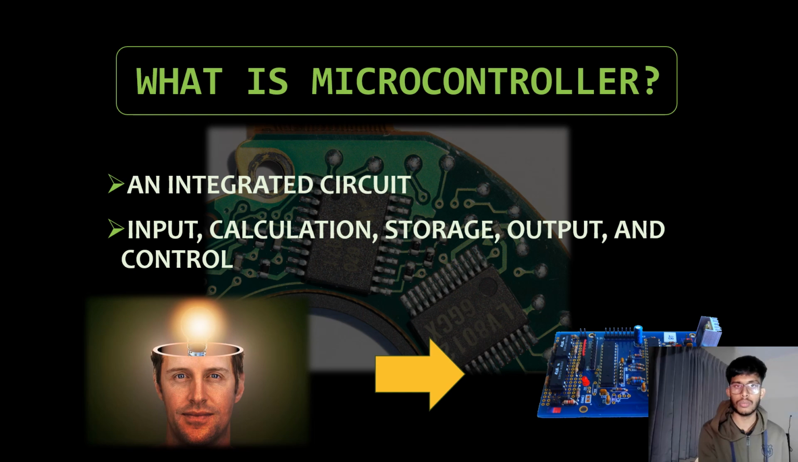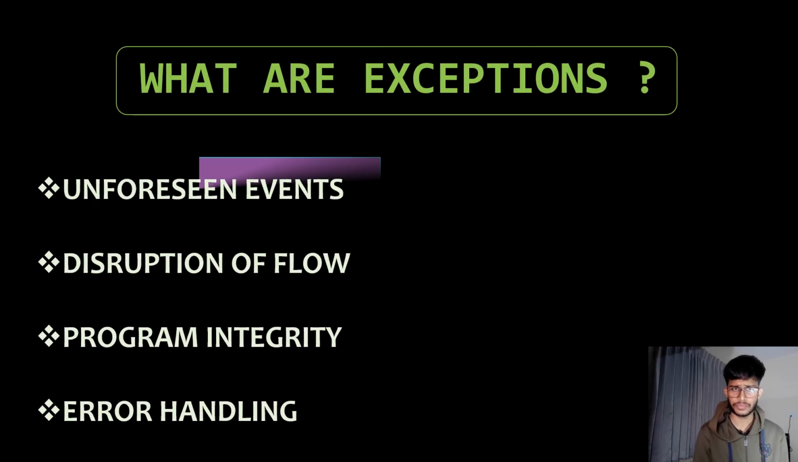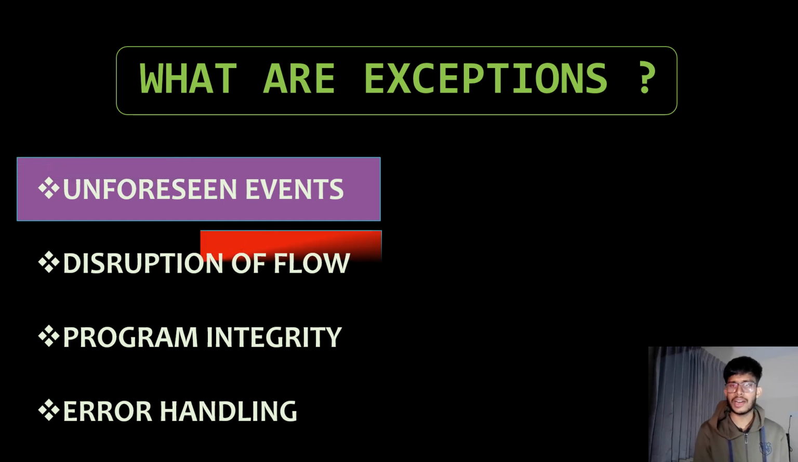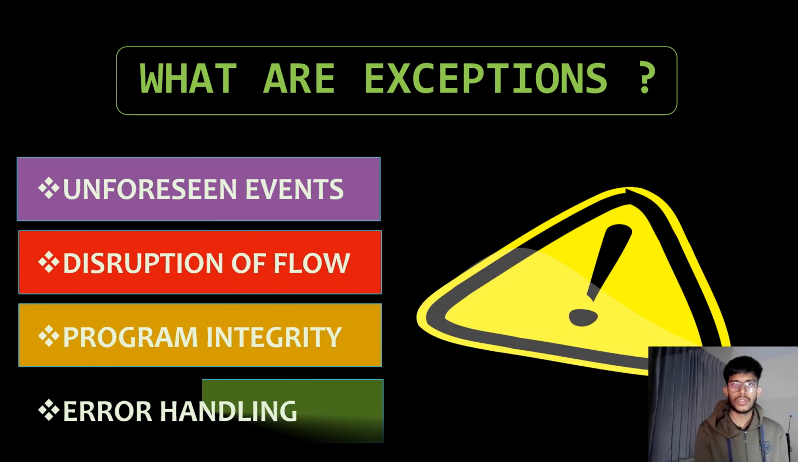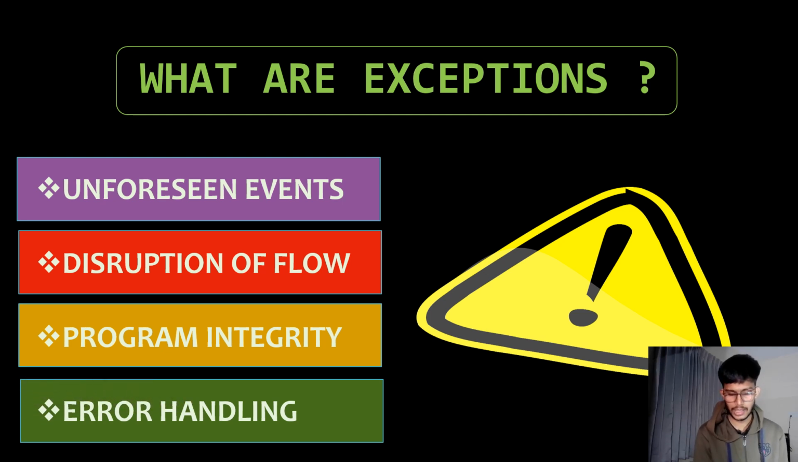Now I'm going to move towards my topic. So what is exception? Here four points are written. In four points, I am going to define exceptions. The first one is unforeseen events. It is directing towards the definition of exception. Exceptions are the unforeseen events which happen during the flow of a program in the system, due to which an interruption occurs and affects the current executing program.